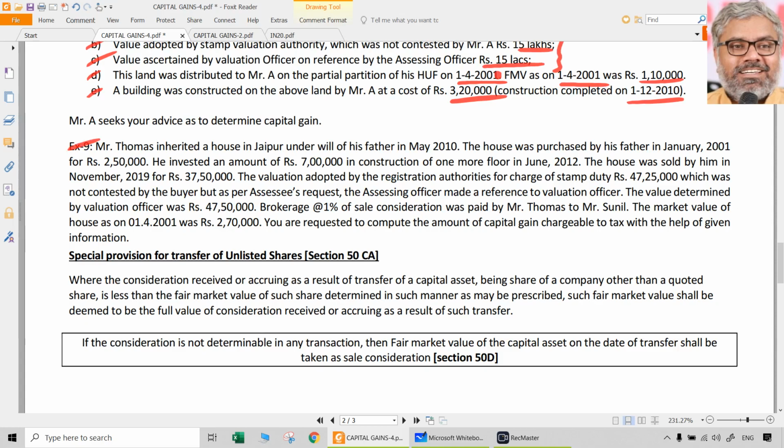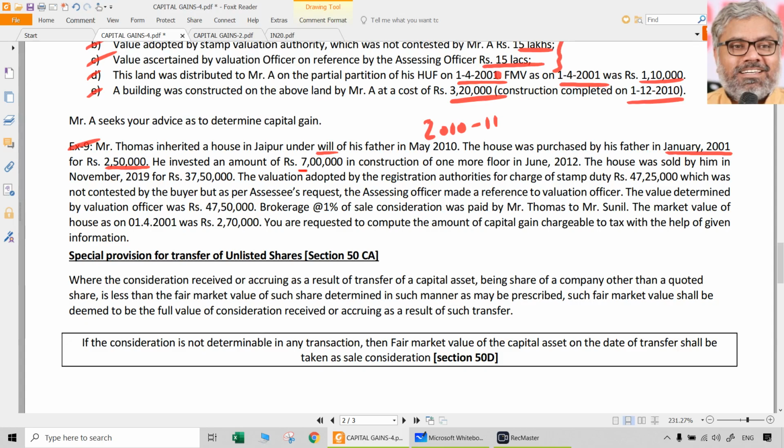Mr. Thomas inherited a house in Jaipur under the will of his father in May 2010. So naturally, it is after 2001, not 2000. So May 2010 means which year? Immediately I have to look at 2010-11. That is when he acquired this property from his father through a will. The house was purchased by his father in January 2001, that is before 1/4/2001, for 2,50,000.